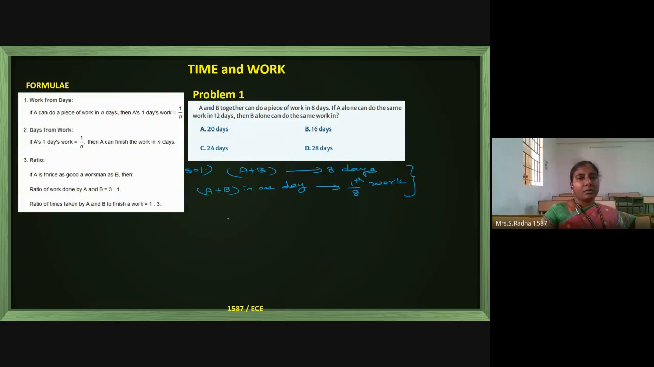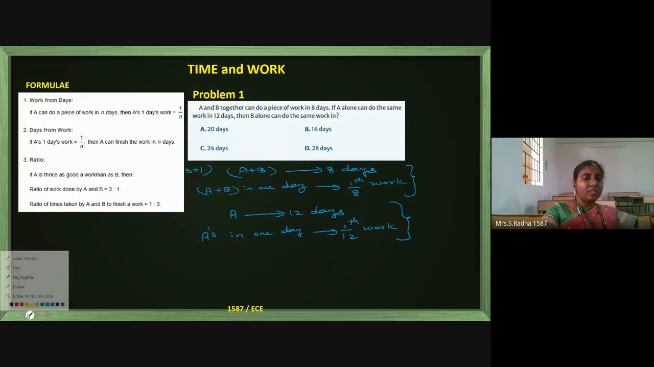Now the next sentence in the question: if A alone can do it in 12 days. So A alone is taking 12 days to complete the full work. So A's work in 1 day, how much work can be completed by A alone? It is 1 by 12th of the full work. This is the story of A.